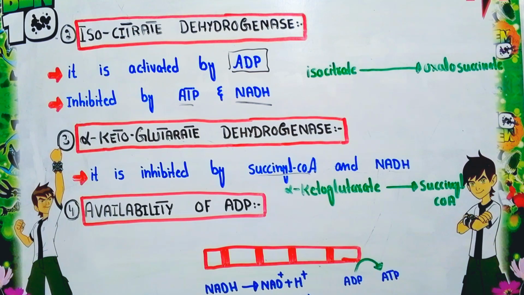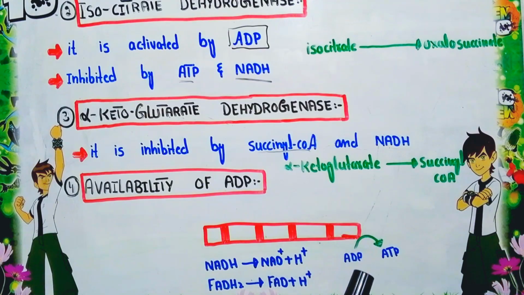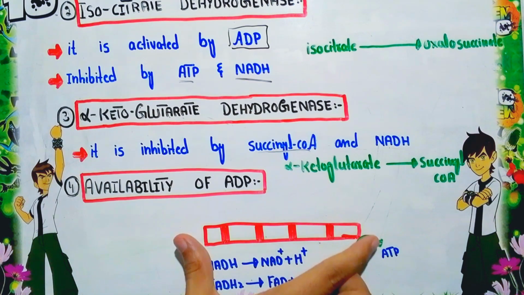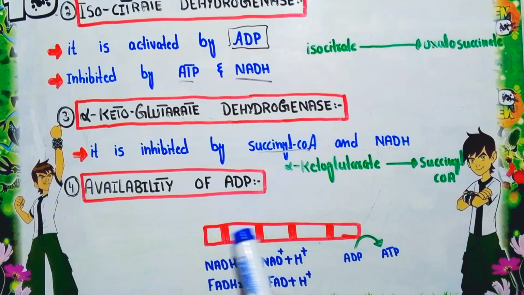Now look here, this is the inner membrane of the mitochondria. These lines indicate the complexes present in the inner mitochondrial membrane. So when this ADP is available, normally the TCA cycle proceeds. When this ADP is sufficient, no oxidation of the reduced coenzymes occurs. Now this is the inner mitochondrial membrane. Here the electron transport chain occurs.